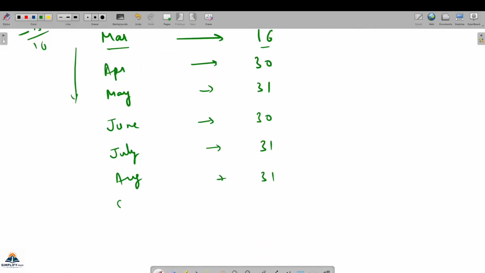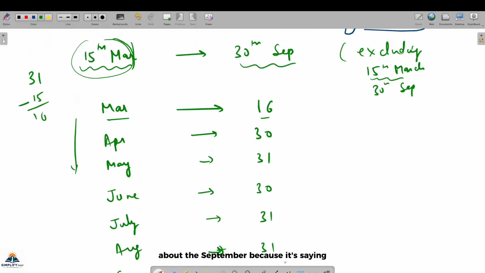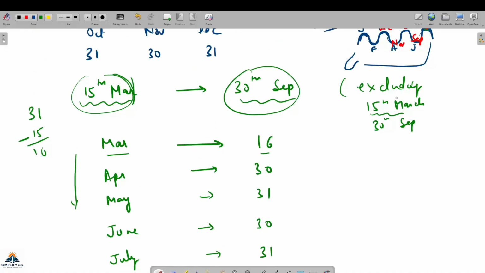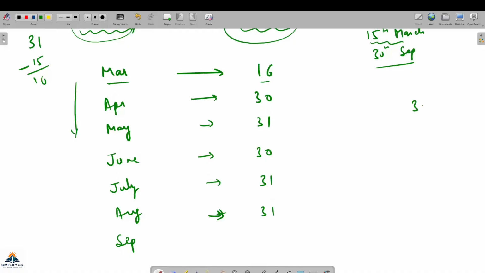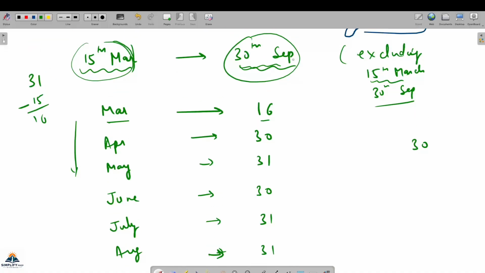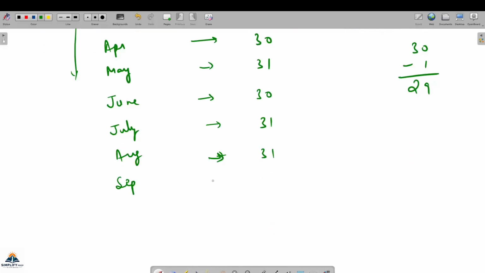In September, now September you have to be careful है ना, about the September, because it's saying we have to exclude the 30th September. तो सितंबर में कितने दिन होते हैं? सितंबर में 30 डेज होते थे है ना. So 30 is the normal, but 30th September, that is last day of the September, I have to exclude. No, you are counting the days, but आपको 30th September नहीं काउंट करना है ना. तो टोटल 30 days minus the 30th September, 29 days. So this is 29 that you will count here.